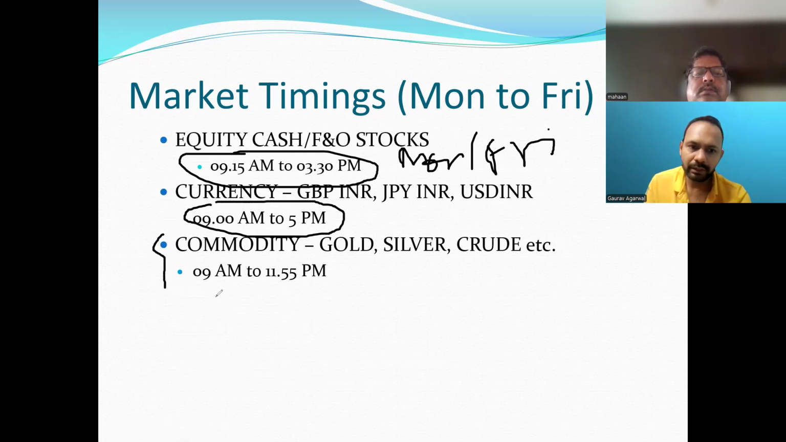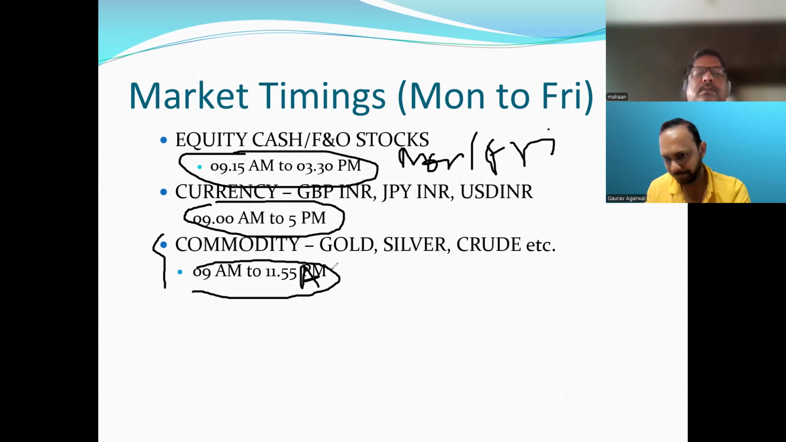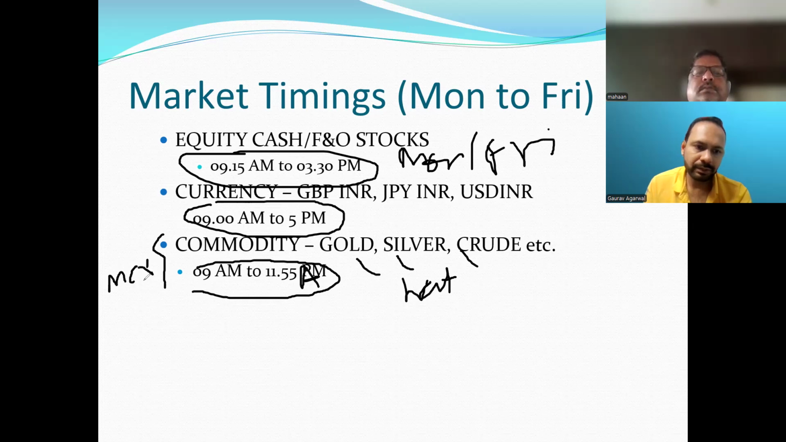And then we have commodity. Commodity starts in the morning at 9 a.m. and goes till late night, around 11:55 p.m., almost 12 a.m. So it's more than 12 hours. Here you can trade in gold, silver, crude, natural gas, copper, zinc, all those commodities. And this takes place on MCX.